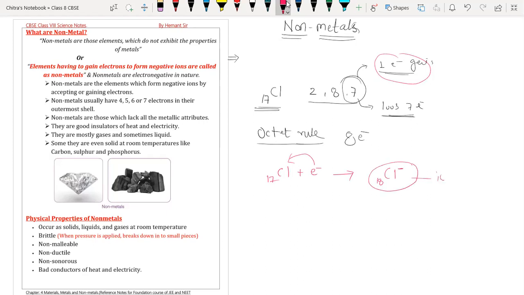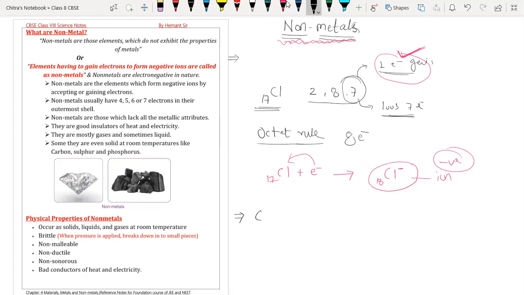Now it is an ion. Which ion? A negative ion. So any element having the tendency to gain electrons is called a non-metal. Understood? The definition is here now. We have derived the definition: metals will lose electrons, non-metals will gain electrons. So now I'm going to write the definition for non-metals, on the basis of whatever we have understood.